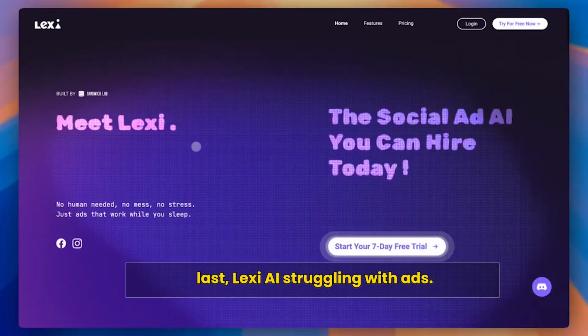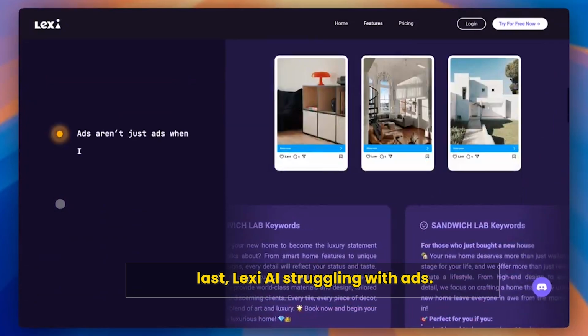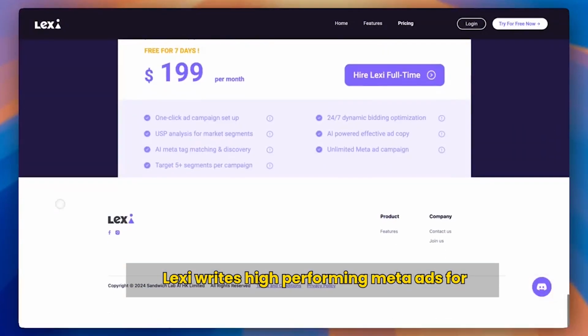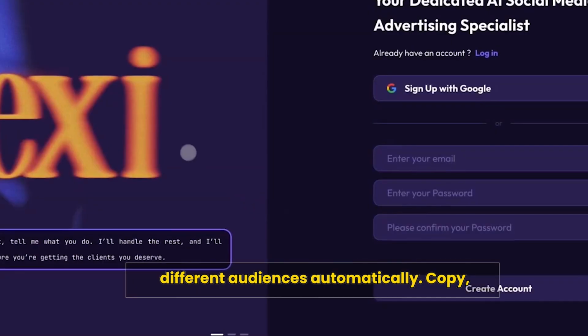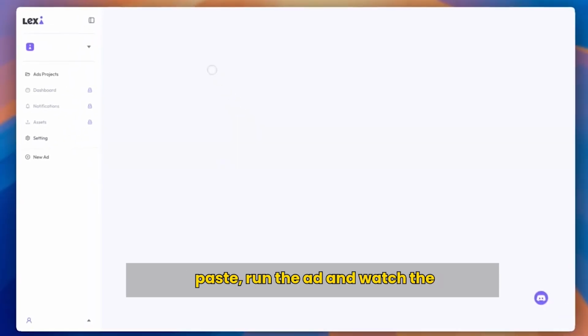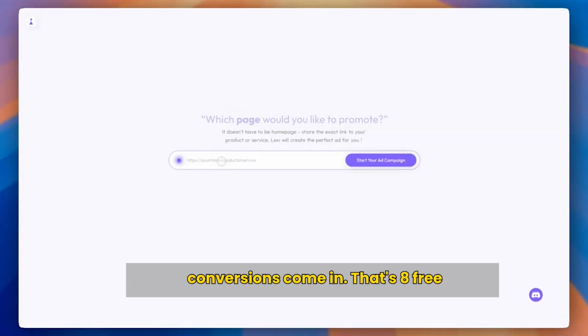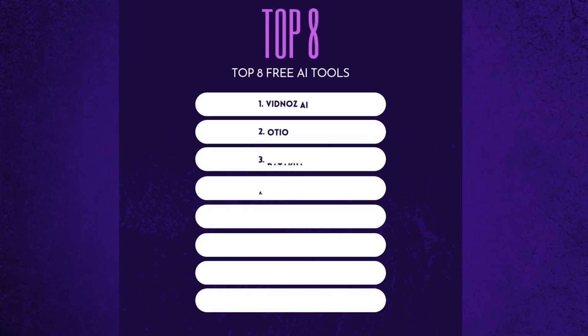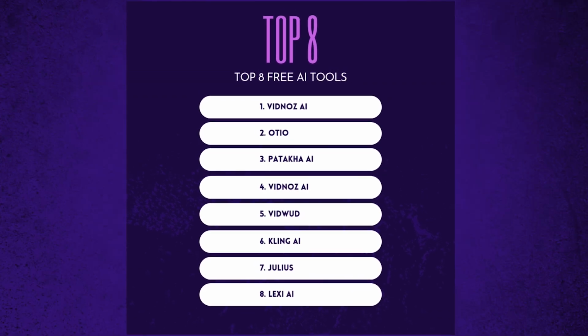And last, Lexi AI. Struggling with ads? Lexi writes high-performing Meta ads for different audiences automatically. Copy, paste, run the ad, and watch the conversions come in. That's 8 free tools that just made Canva, Notion, and a bunch of others